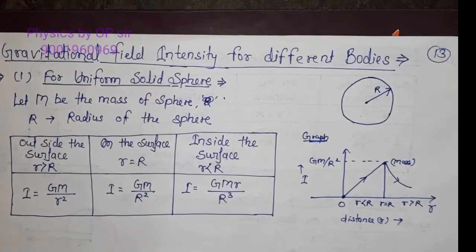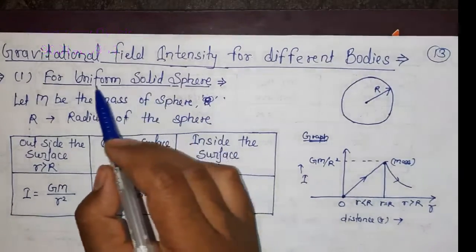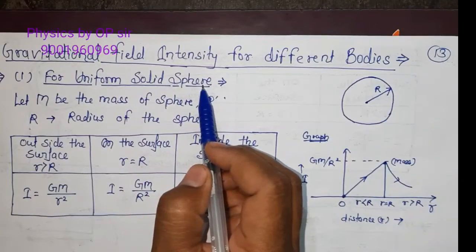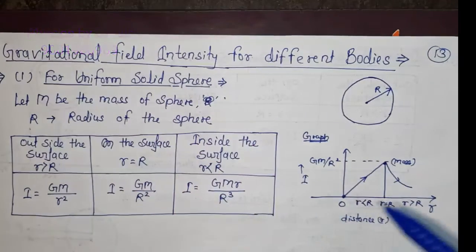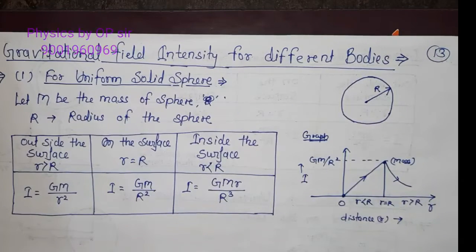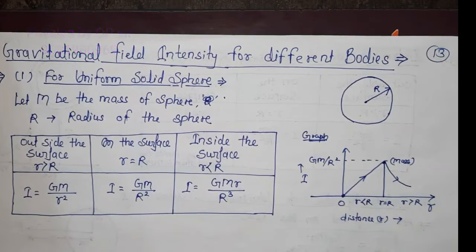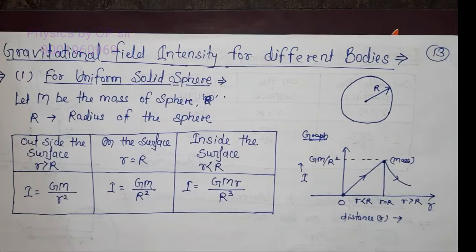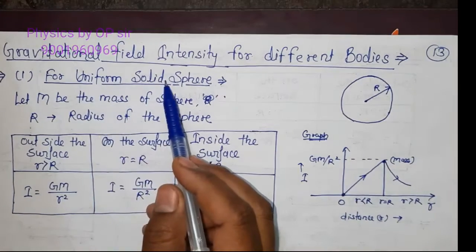Now we will find the gravitational field intensity for different types of bodies. In different types of bodies, first of all we are taking a uniform solid sphere. There are some derivations related to these topics, but we are not considering derivations here. Why? Because we have no sufficient time for the derivations and we are focusing on your objective questions. So let's discuss the uniform solid sphere.